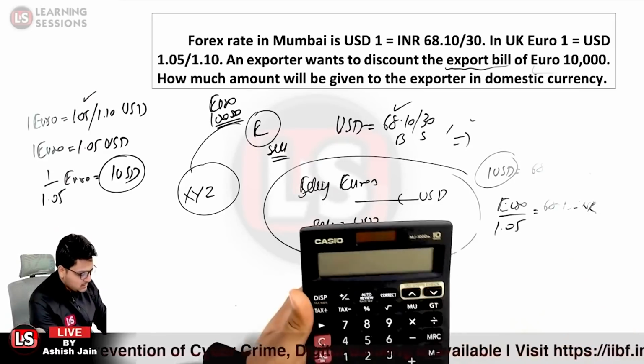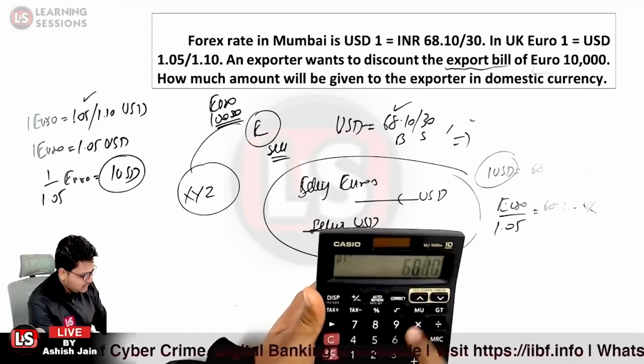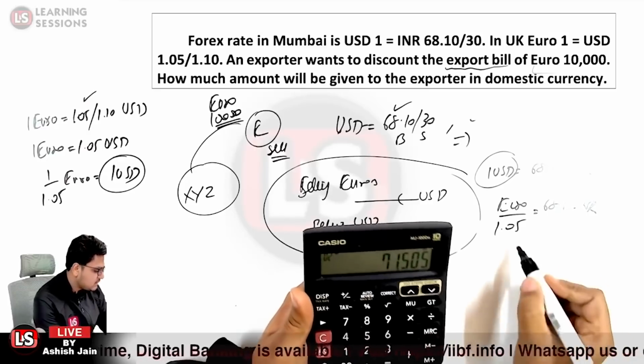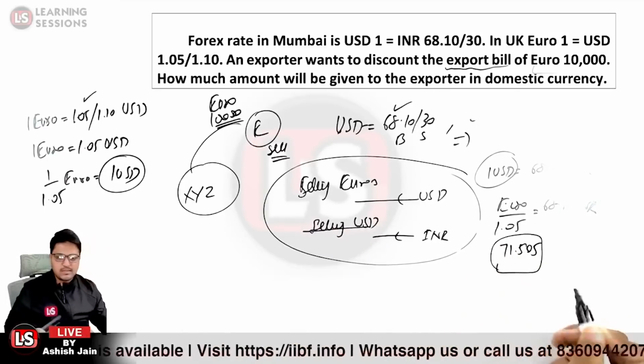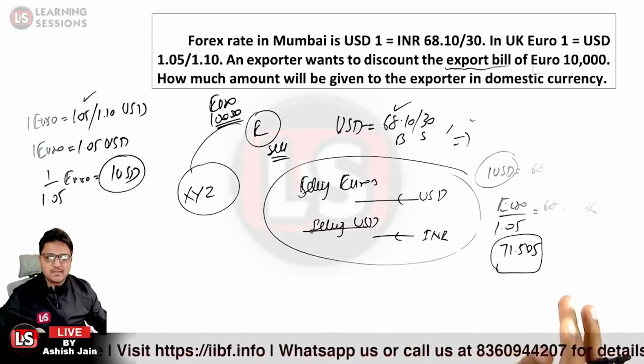So it will be 68.10 multiplied by 1.05, and that comes out to be 71.505. So here comes the answer, 71.505. Let me explain this to you again.